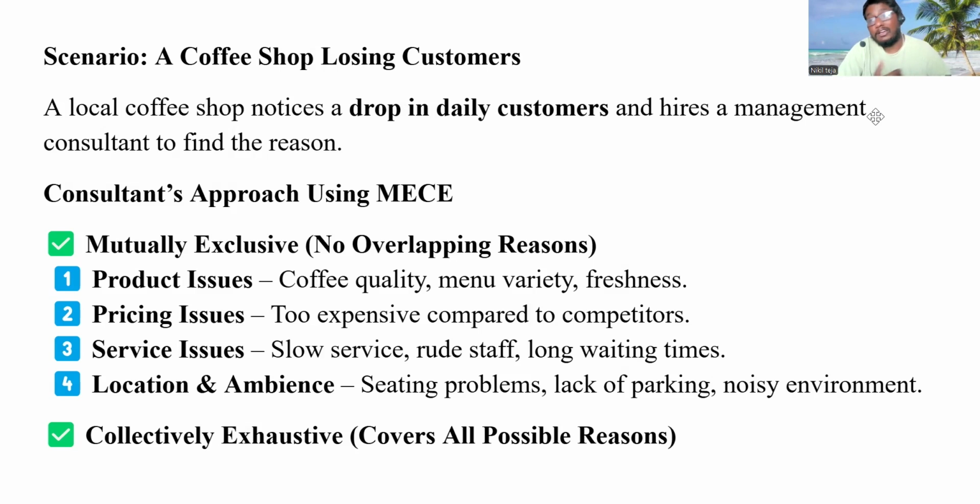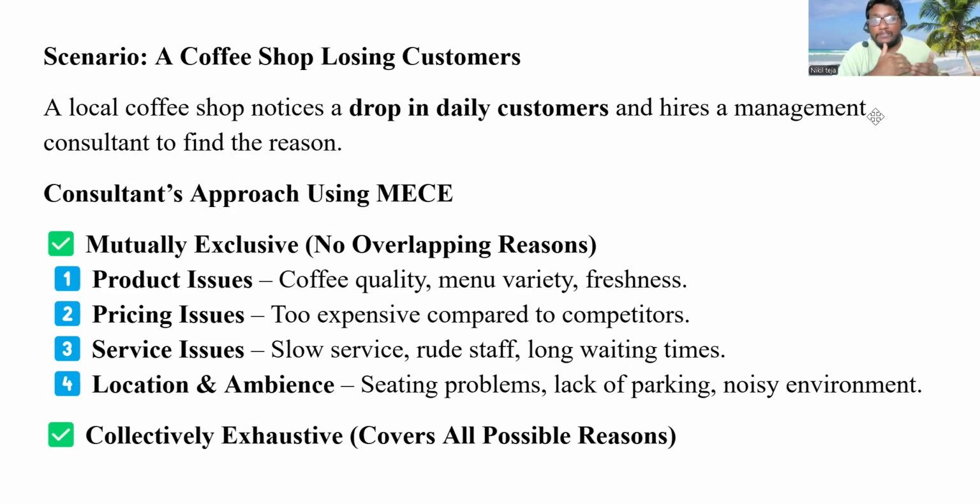This may also be a reason for the drop in daily customers of the coffee shop. Next is location and ambience: seating problems, lack of parking, noisy environment. It may be one of the issues for the drop in daily customers of the coffee shop.